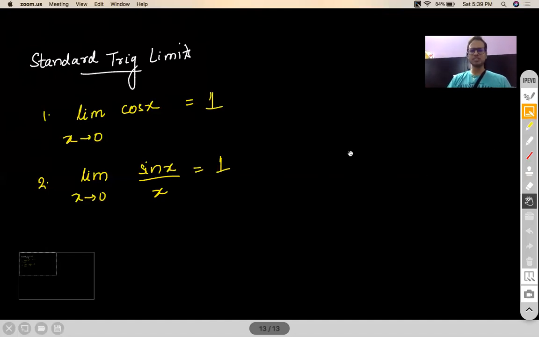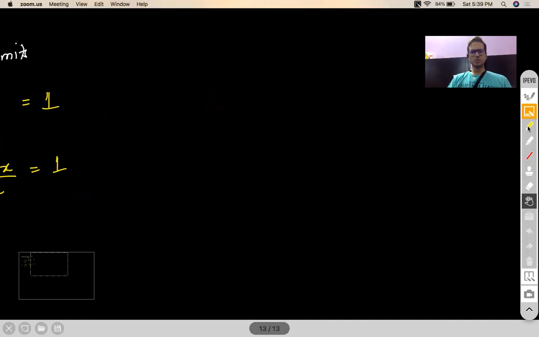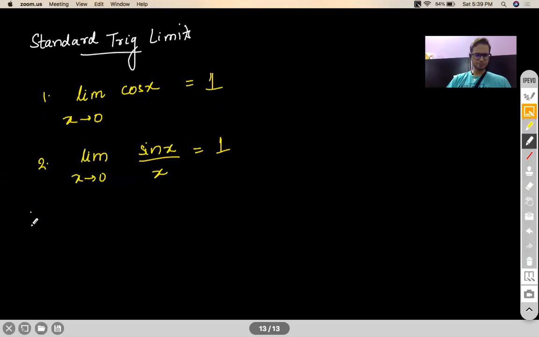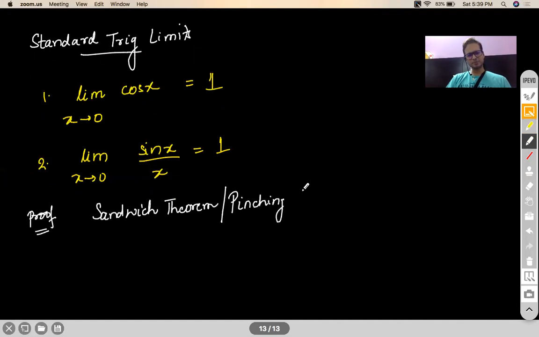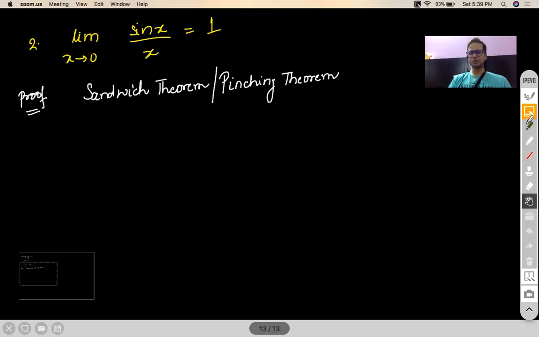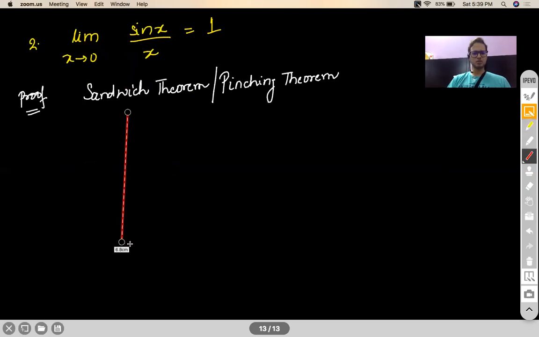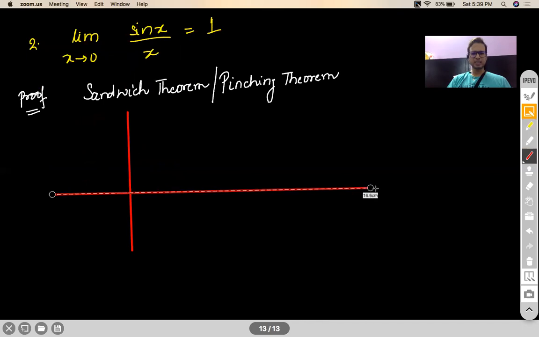I'm sure most of your school teachers would have derived it. The derivation goes via a very important theorem on which I'll be giving you many questions also. That theorem is called the Sandwich theorem. The proof is based on a theorem which we call the Sandwich theorem, also called the squeeze play theorem, or the pinching theorem. Now, what is this theorem? Let me first explain this to you. I think I had already explained this in the bridge course, but I'll quickly do it again.